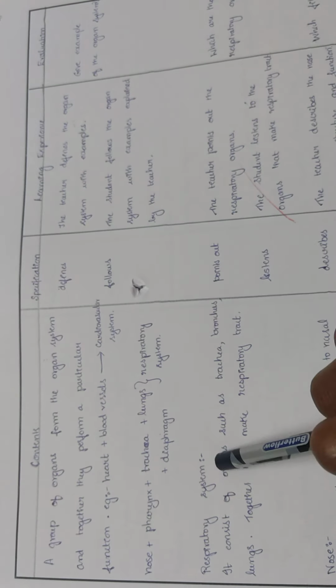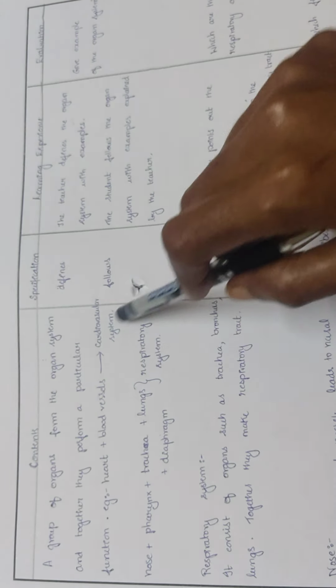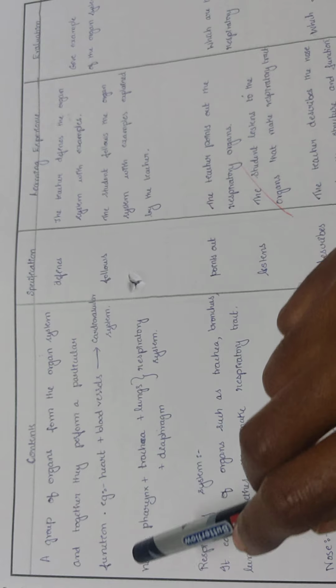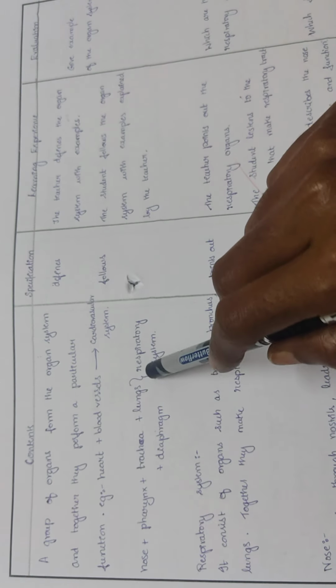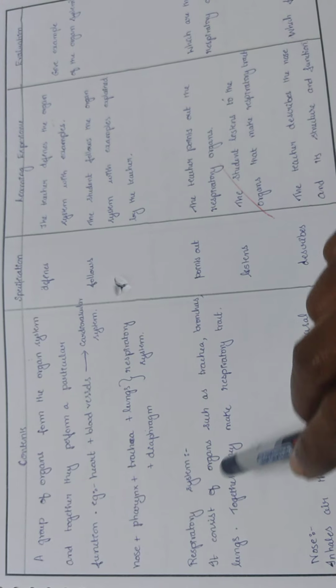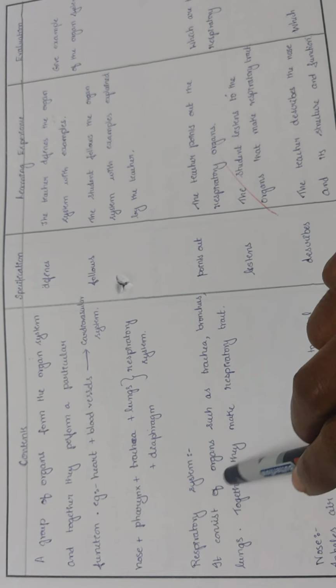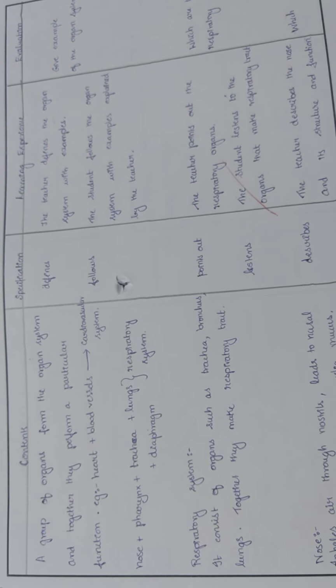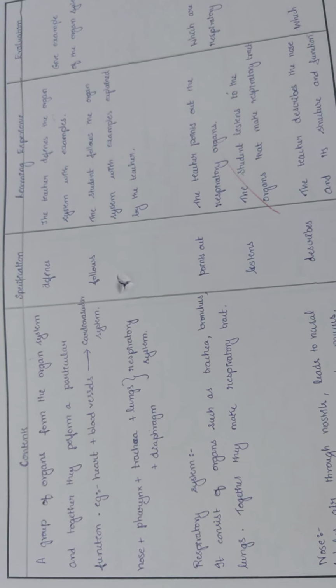And you also give another example for how the respiratory system is made up of. It includes the nose, pharynx, trachea, lungs and diaphragm. And in detail we are going to see about the respiratory system. It consists of organs such as trachea, bronchus, lungs. Together they make the respiratory tract.